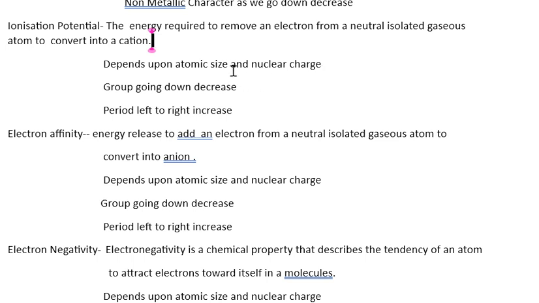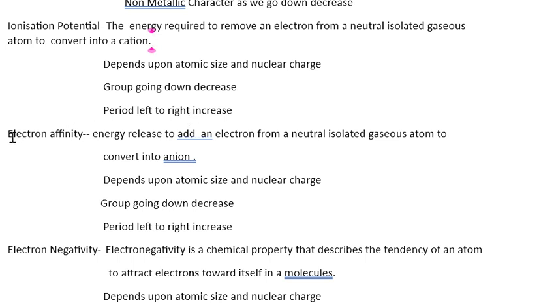As atomic size increases, the nuclear charge effect will decrease. It will become easier to lose the electrons. So when we go down in a group, the ionization potential will decrease. And when we move in a period, always when you are mentioning the period, you should mention left to right. So when we move from left to right, the ionization potential will increase.